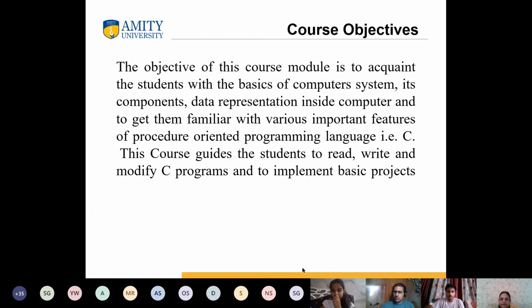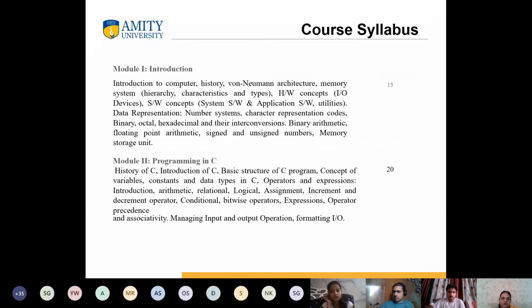Okay, so yesterday we have seen how this course has been structured, and we have 5 modules. We will be starting with the first unit today itself with the introduction. Then we are having programming in C, where we will be discussing all these types of data type, how you will be declaring your variables, how you will be using them. Although most of you are familiar with all these things, we will be discussing it with respect to the domain that you have opted.